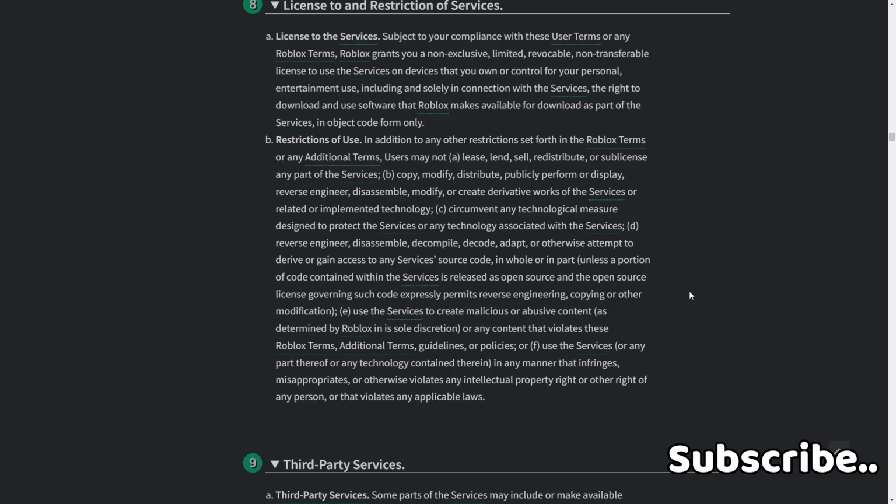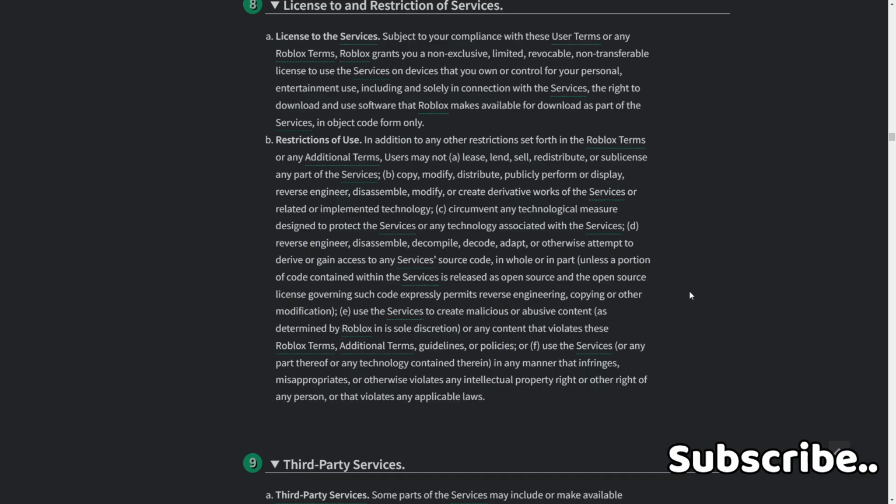B. Restrictions of use. In addition to any other restrictions set forth in Roblox terms or any additional terms, users may not: A. lease, lend, sell, distribute, or sublicense any part of the services. B. copy, modify, distribute, publicly perform or display, reverse engineer, disassemble, or create derivative works of the services or related or implemented technology. C. circumvent any technology or measure designed to protect the services or any technology associated with the services.